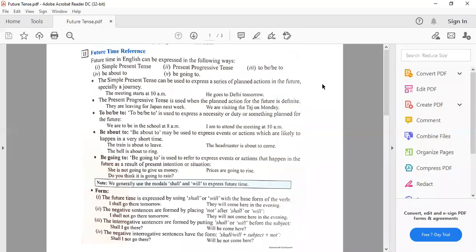The interrogative sentences are formed by putting shall or will before the subject. We bring will or shall in the beginning, before the subject. Shall I go there? Will he come here? The negative interrogative sentences have the form will or shall plus subject plus not. That means will or shall before the subject and not after the subject. Shall I not go there? Will he not come here?